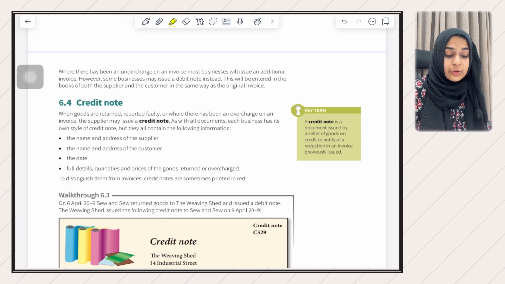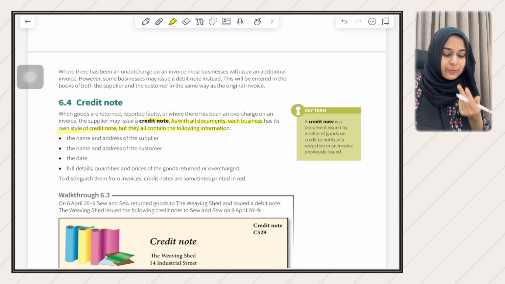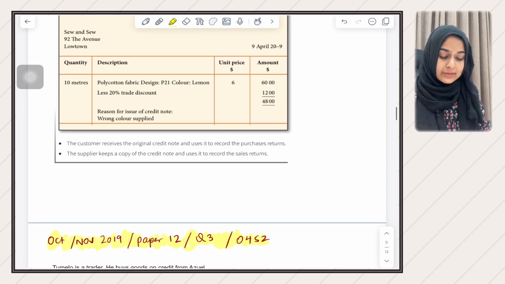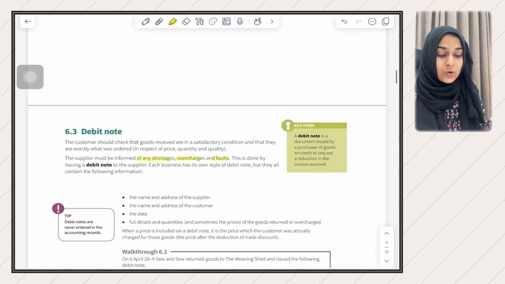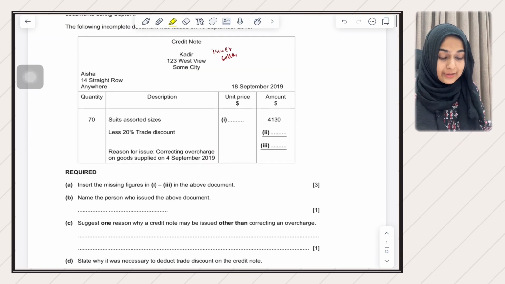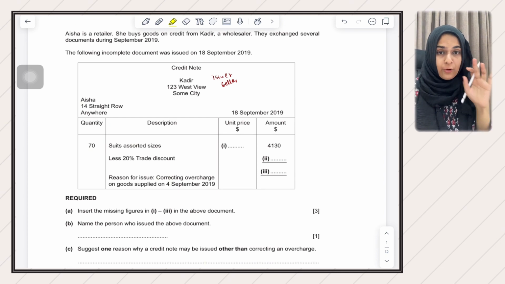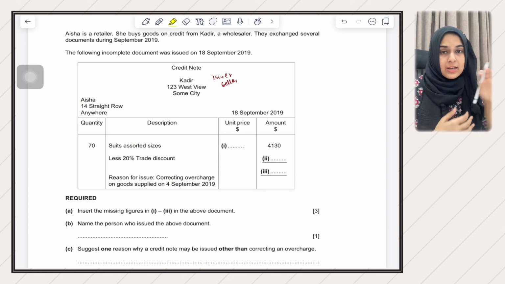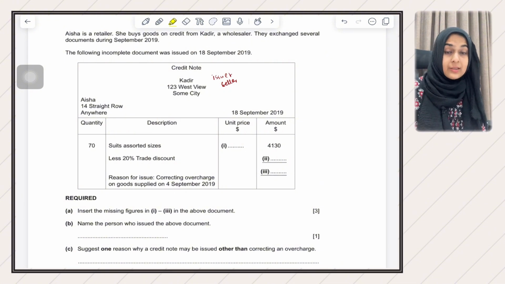He's issuing a credit note. As with all documents, each business has its own style of credit note, but they all contain the following information. This you can find in the credit note that is given in the question as well. So that's it. Now what I'll do is I'll try to solve the question here for you guys so that you can understand how you will have to deal with the pro forma document, and then answer questions related to it. So here they're saying insert the missing figures in 1, 2, and 3 in the above document.